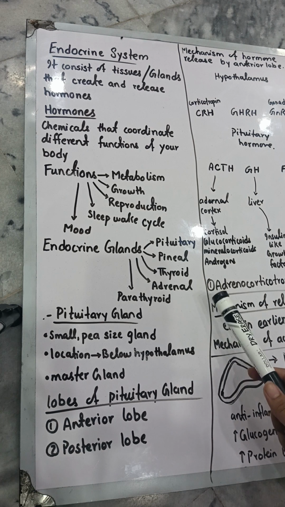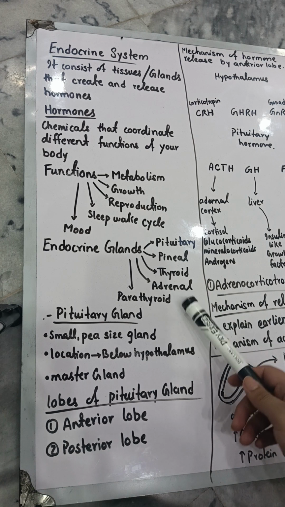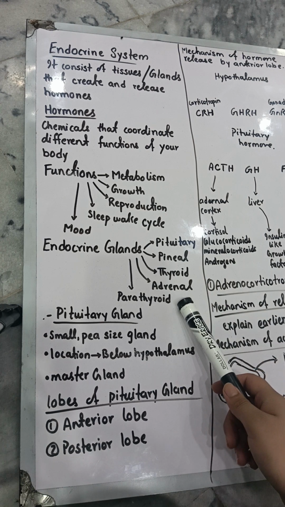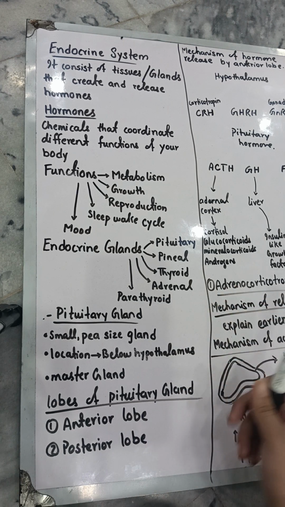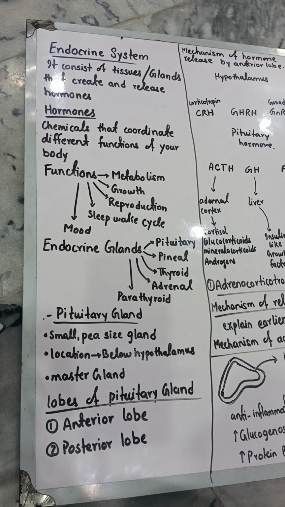Then the thyroid gland is present in your neck. The adrenal gland is present above your kidney, and then there is the parathyroid gland, which is just opposite to the thyroid gland. Now in our syllabus only the pituitary gland and thyroid gland are given, so we will discuss only these two glands. In this lecture we will cover all the hormones which are released by the pituitary gland.